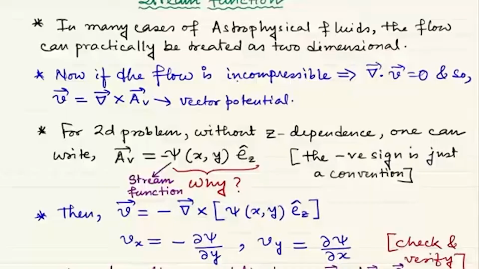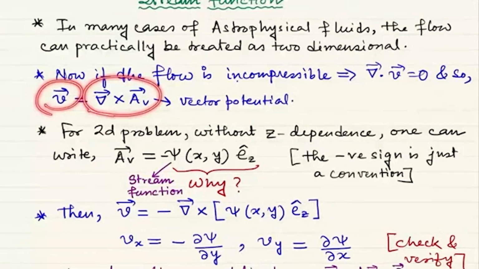Only when the velocity corresponds to the velocity of an incompressible fluid, then the divergence of the velocity is equal to 0, and then we talk about a vector potential of a velocity, which we simply call here AV. So velocity will be curl of AV.